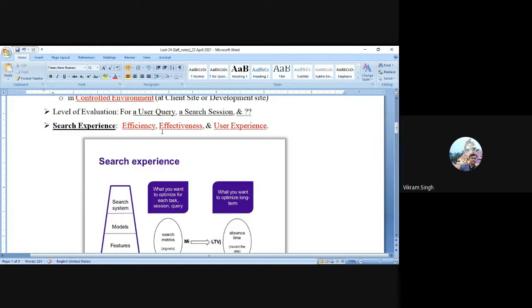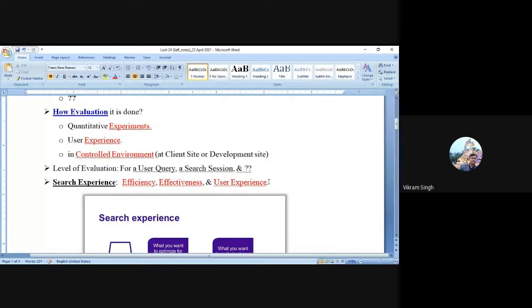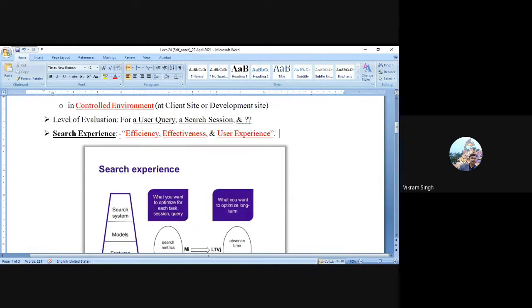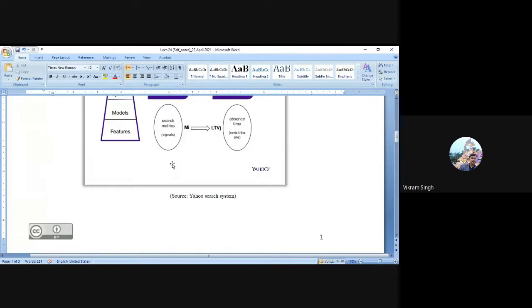This includes three parts: the efficiency of the system, the effectiveness of the search system, and user experience on the search system. So the term search experience encapsulates three things: search efficiency, search effectiveness, and user experience itself. Right. So now we are going to open up these three basic levels of criteria.